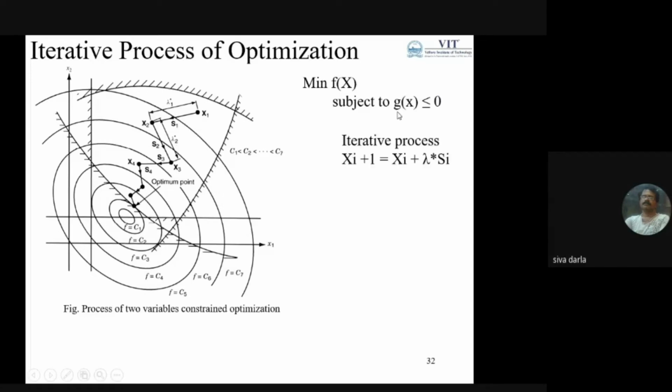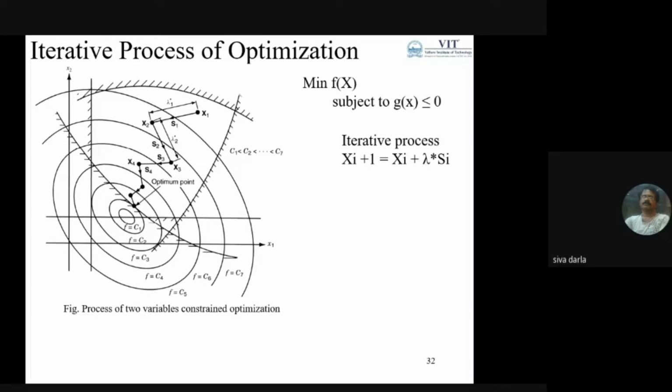So this is the process of getting the optimum or near-optimum solution of the general optimization problem. From one iteration to the next, we consider the step size as a design variable, and I want to find the optimal value of this step size, generally denoted as lambda.